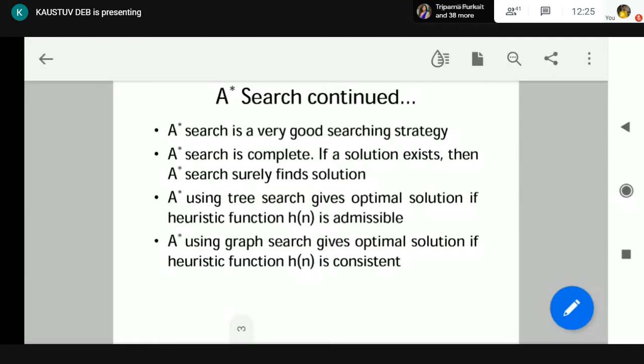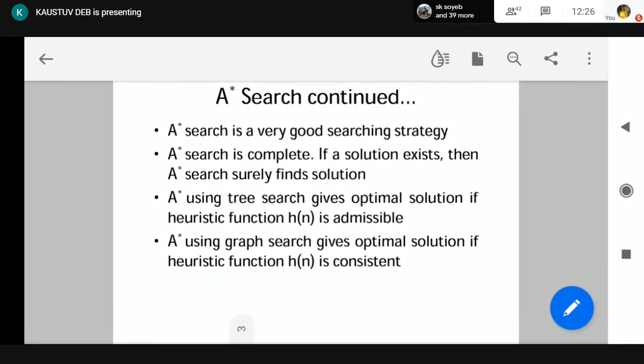Consistency, I told you that h(n) should be less than or equal to c(n, a, n') plus h(n'). I told you that in the last class. This is the consistency: h(n) should be less than or equal to c(n, a, n') plus h(n'). Here c(n, a, n') is the cost of reaching n', which is a successor of n, by doing an action a, and h(n') is the cost of reaching the goal node from n'. n is a node, n' is its successor.